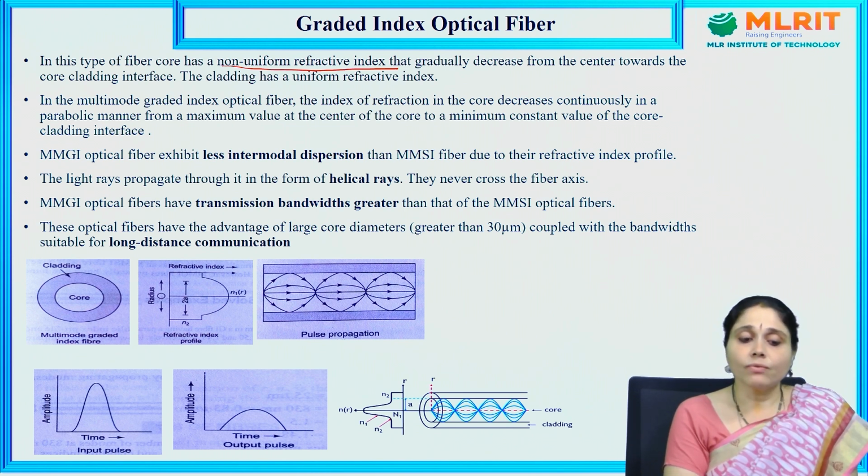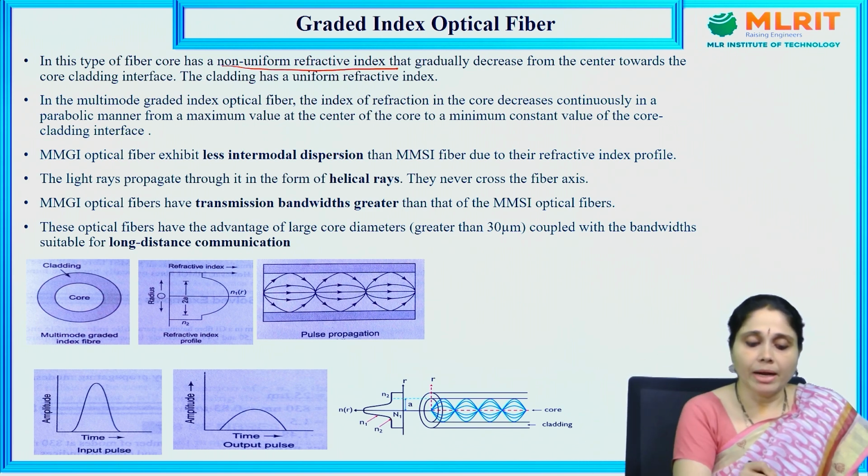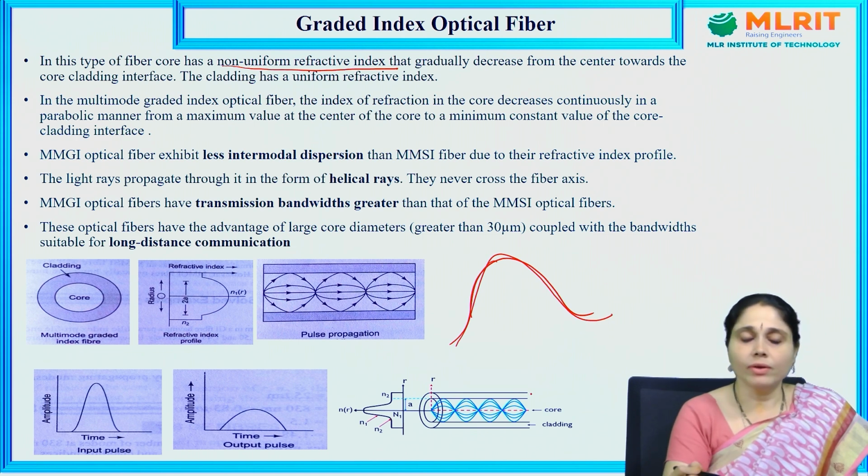That means the refractive index of the core decreases gradually in a parabolic manner. Parabolic manner means in this manner. It is higher at the center and decreases while coming to the end of the optical fiber.